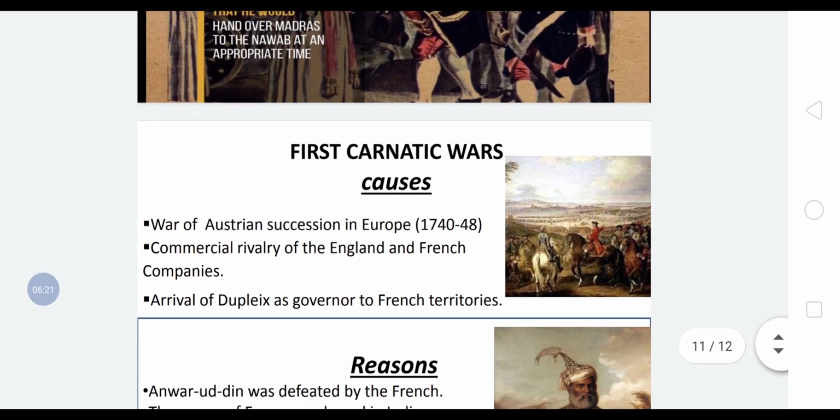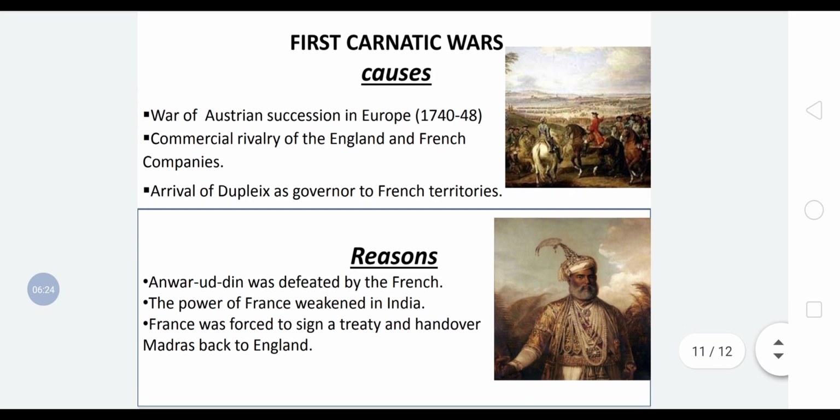Let us see the causes and the results of the Carnatic War. The causes were: War of Austrian Succession in Europe. Second, commercial rivalry of the English and French companies. Third, arrival of Dupleix as governor to French territories.